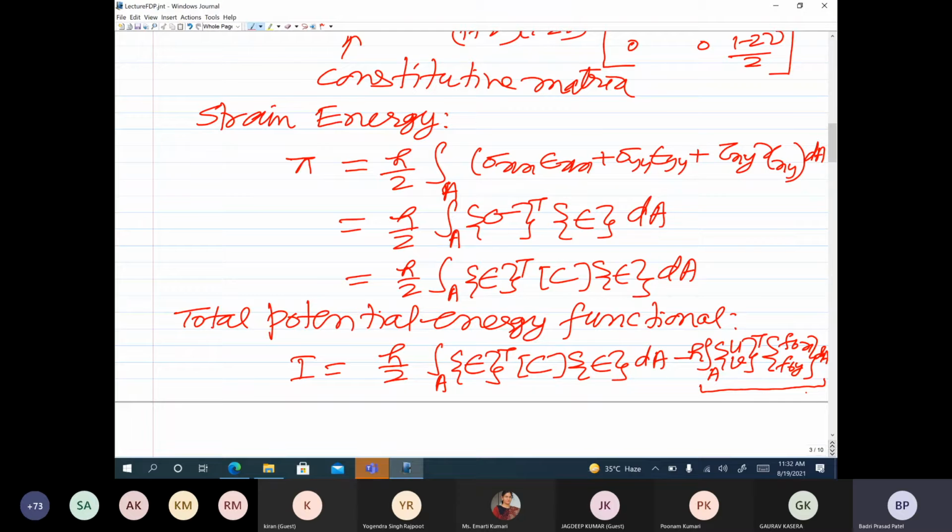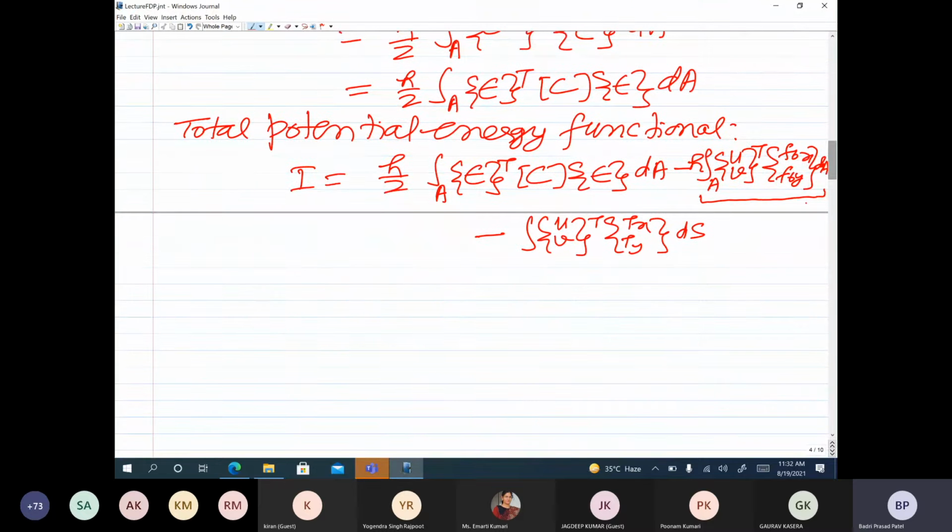And then we will have the forces along the boundary also, so that is minus integration over the boundary, and then you have u v transpose into the forces along x direction in the boundary and forces along y direction in the boundary, into the integration along the boundary of the element. So this is the expression for total potential energy. As I told you, this is the strain energy, this is the potential of externally applied body forces, and this is the potential of externally applied boundary forces. So this is the final thing, the total potential energy functional I, and based on this we are going to do the finite element formulation.